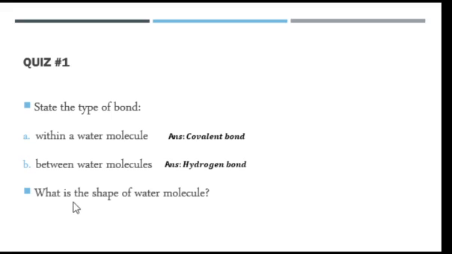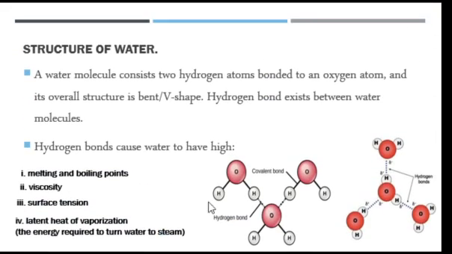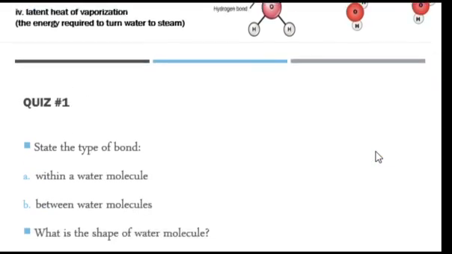So what is the type of shape of water molecule? The shape is V shape. The water molecule has V shape. Let's go back and see. Look at it. One molecule has V shape. This is V shape turning down, looking downward. So this is V shape going upward. So we have water molecule to be V shaped, or the shape is meant to be bent.